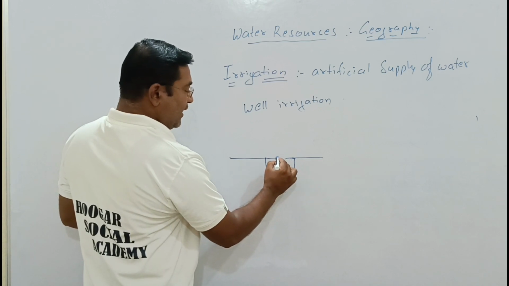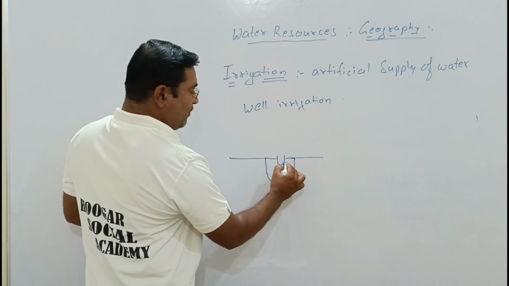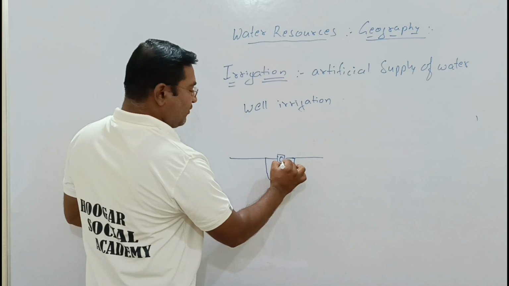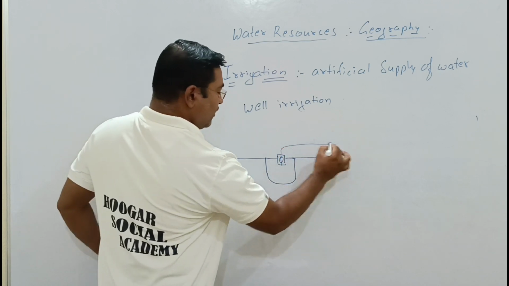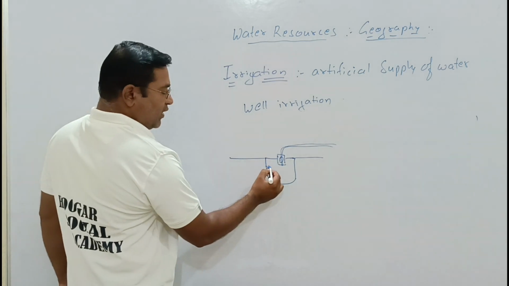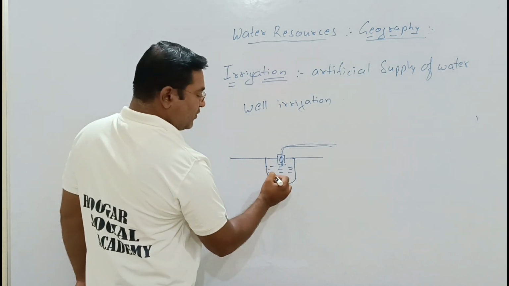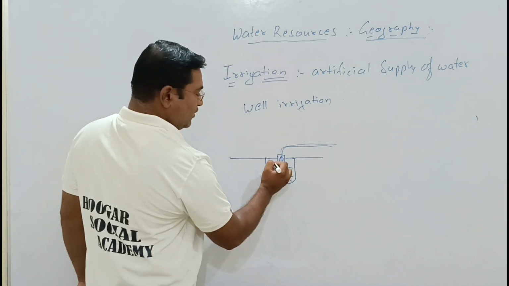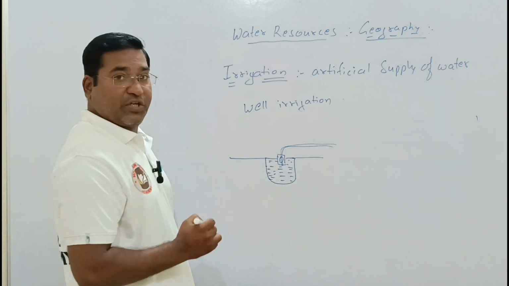In the older days, with the help of ropes, water was drawn out from the earth crust. This is well irrigation.